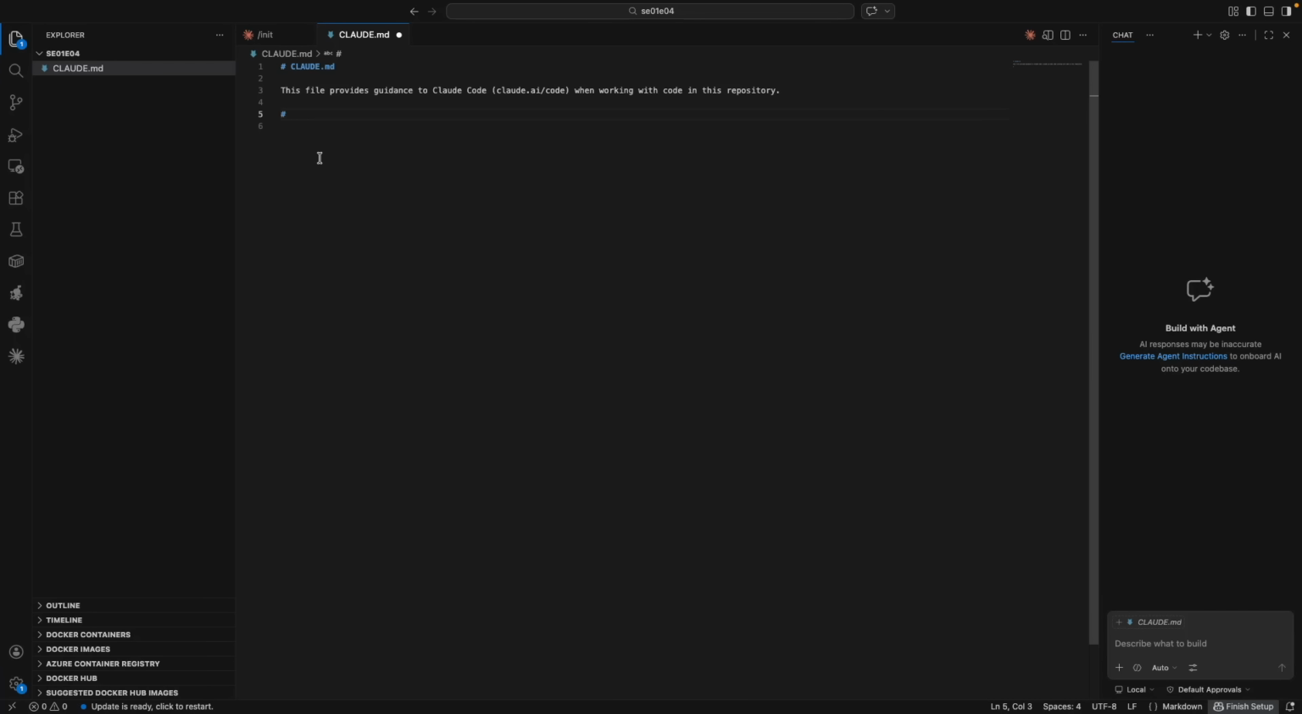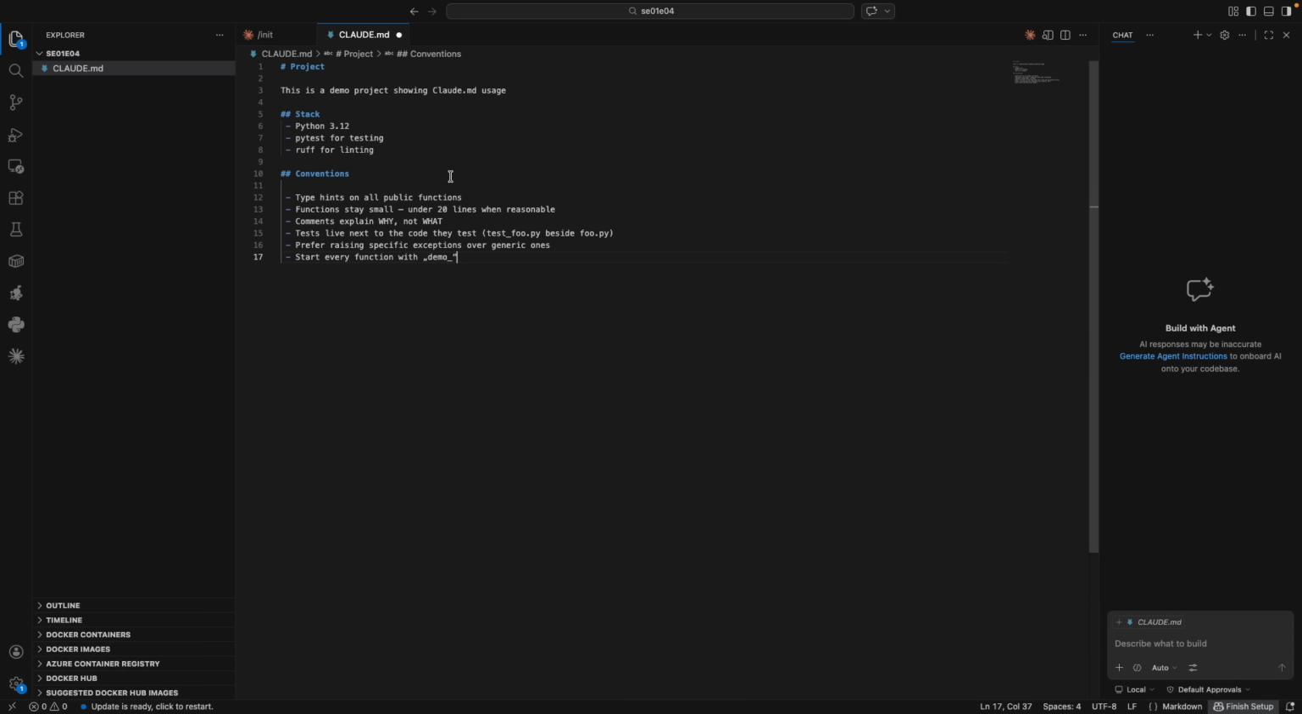I'll copy paste this over, because it would take far too long to type while you have to watch me typing. So now we have the first iteration of our Claude.md file. Here we say this is a demo project showing Claude.md usage. We define the stack, which is Python 3.12, PyTest for testing, and a linter. And we add some generic conventions: type hints on all public functions, functions stay small, under 20 lines, comments explain the why, not the what, tests live next to the code, and prefer raising specific exceptions over generic ones.